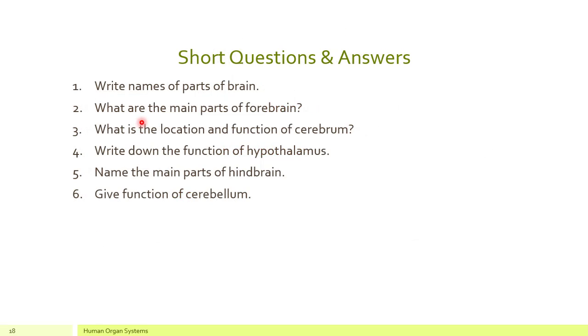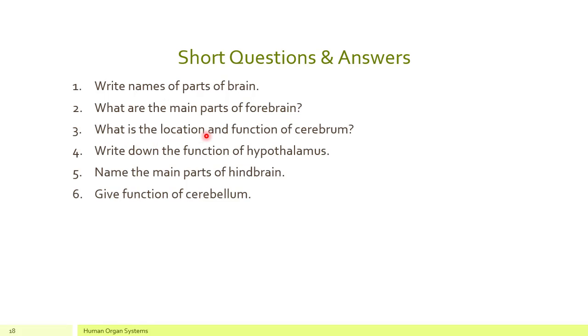Number 1, write names of parts of brain. In the start, we have discussed the parts of brain, the three important parts of brain, that is forebrain, midbrain and hindbrain. Number 2, what are the main parts of your forebrain? We have discussed the three important main parts of your forebrain, that is cerebrum, thalamus and hypothalamus.